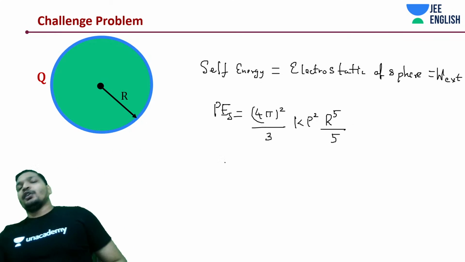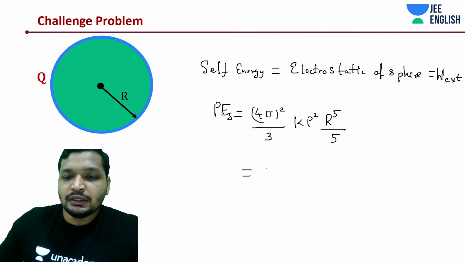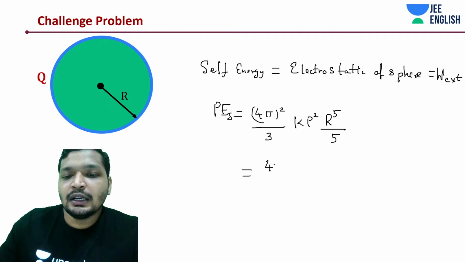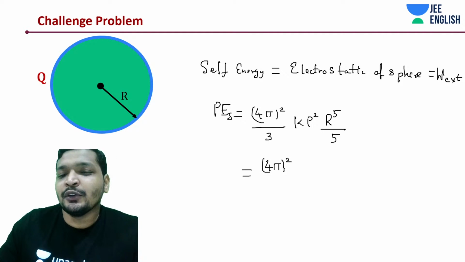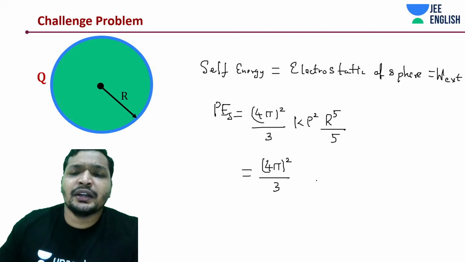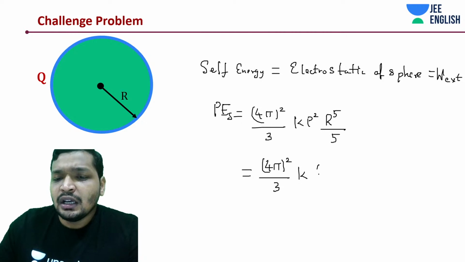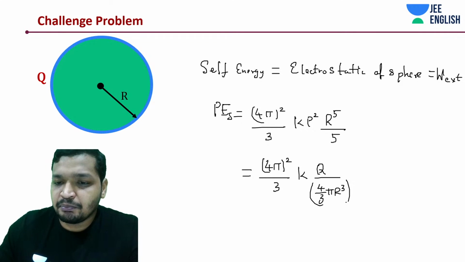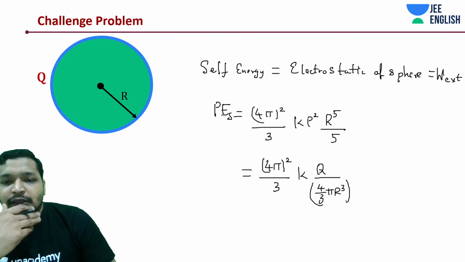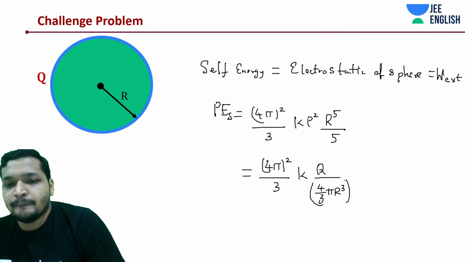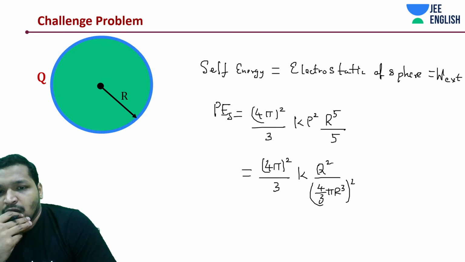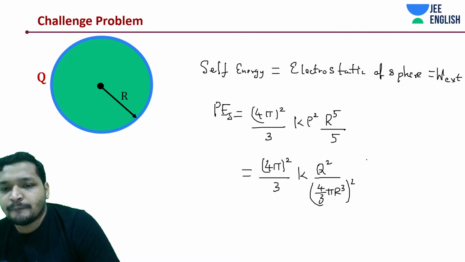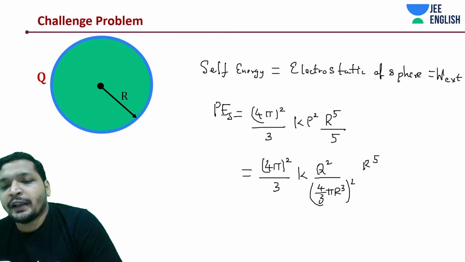But what is the thing that you want to remember? Let me tell you quickly. Substitute the value of rho square and you will quickly get a friendly term that you can remember quite easily. And this is going to be q by 4 by 3 pi R cube, and there should be a q square. R to the power 5 by 5.